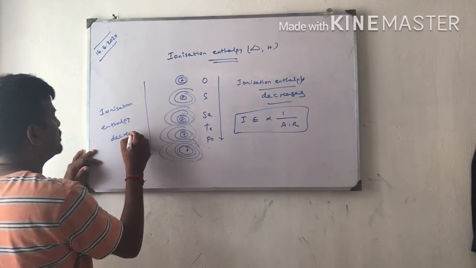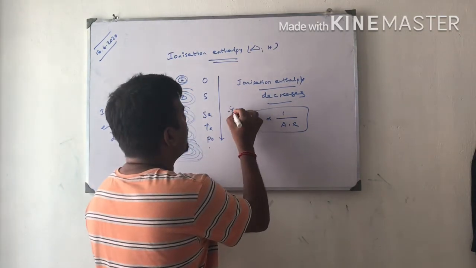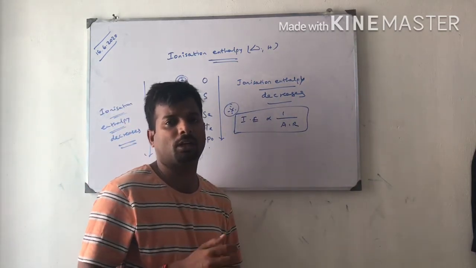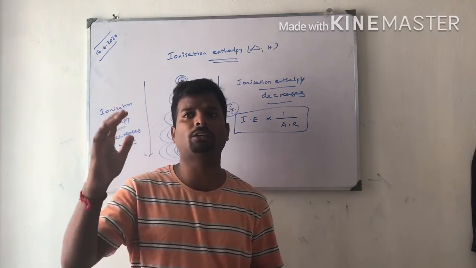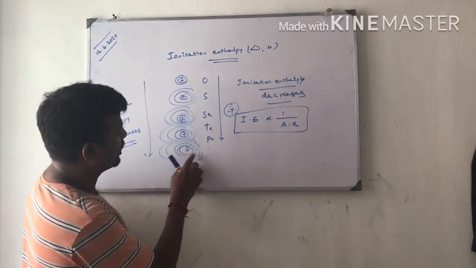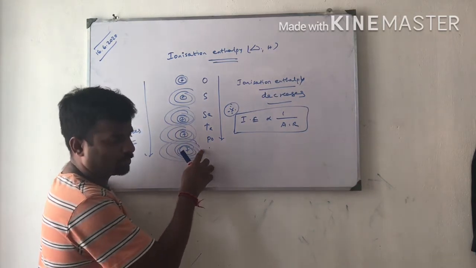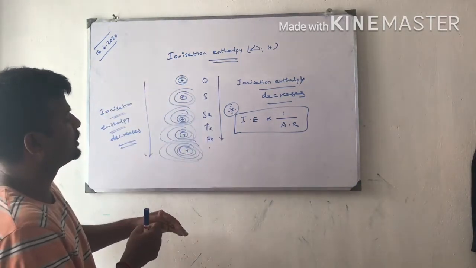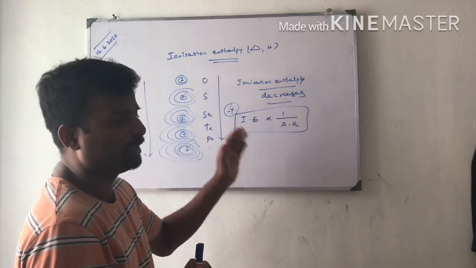We already learned all these things in the 11th standard, so I am recalling it. In a simple way, atomic radius increases means ionization enthalpy decreases, because the effective nuclear charge is decreasing, as a lot of shielding effect takes place. What is the shielding effect? The inter-electronic repulsion, where the inner shell electrons repel the outermost shell electrons, is called the shielding effect. The shielding effect increases from top to bottom. At the same time, effective nuclear charge decreases. Therefore, ionization energy decreases.